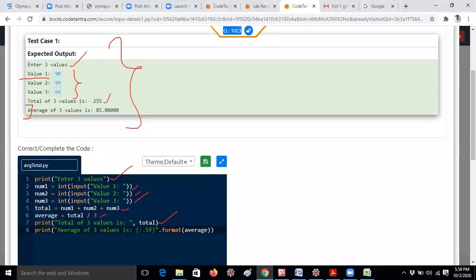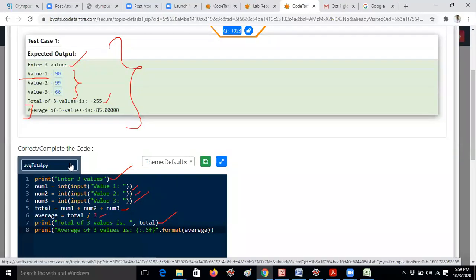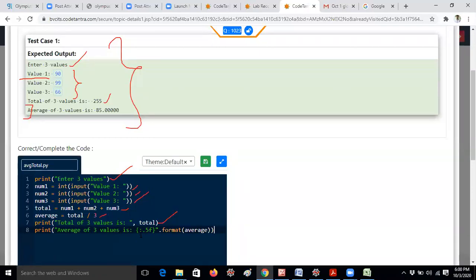So average of 3 values is, so he is asking in 5-digit format. 5-digit format means you have to give point, okay, you have to give just 0.5f. Then you will get 0.50 here. We already discussed about this even in the dot format method. In C language we are used to specify like a percentage 0.5f. Here we have to use just colon 0.5f instead of that. Okay. So now I think it is clear.